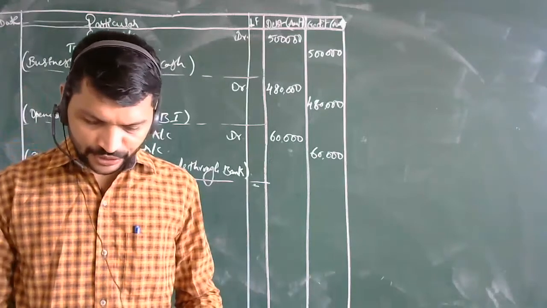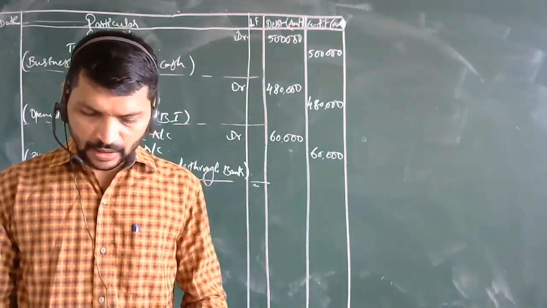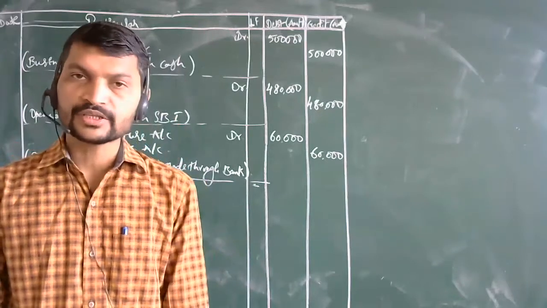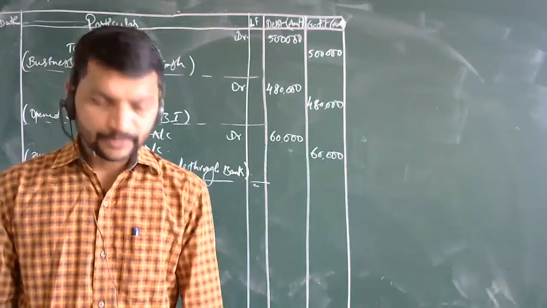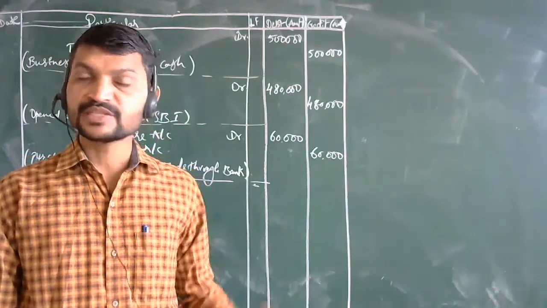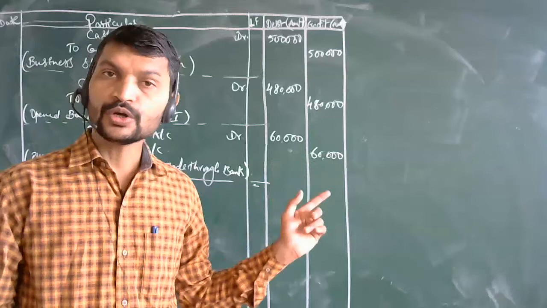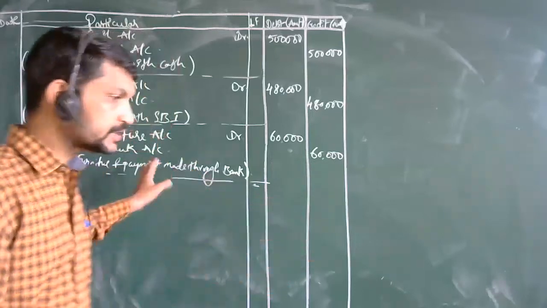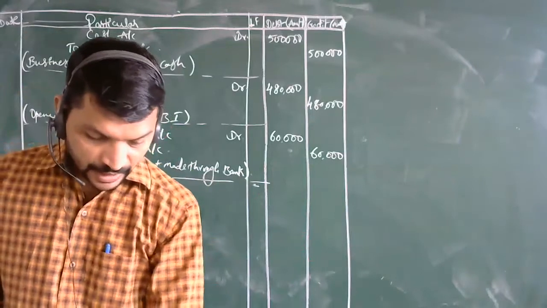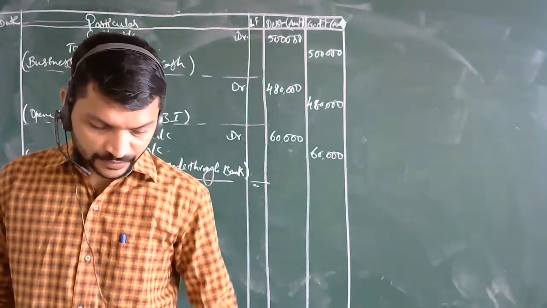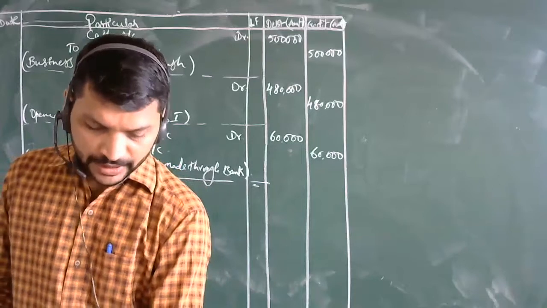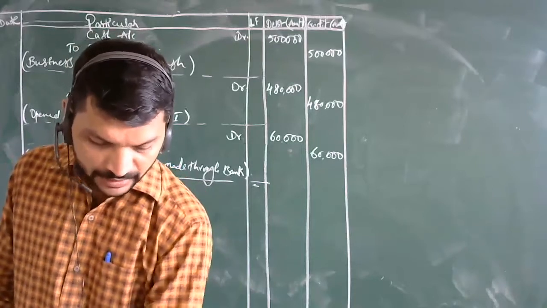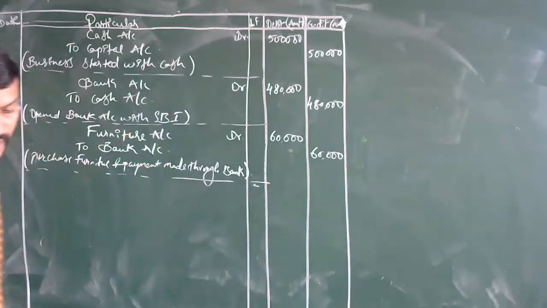Bought plant and machinery from Ramji Lal for the business for rupees 1,25,000. The amount is how much here? 1,25,000. The asset has been increased, which means we are going to show it in the debit column. Remember that. What is it? The plant and machinery. Then the amount is 1,25,000, in which you have paid an advance of rupees 10,000. Remember this, you have paid the advance.